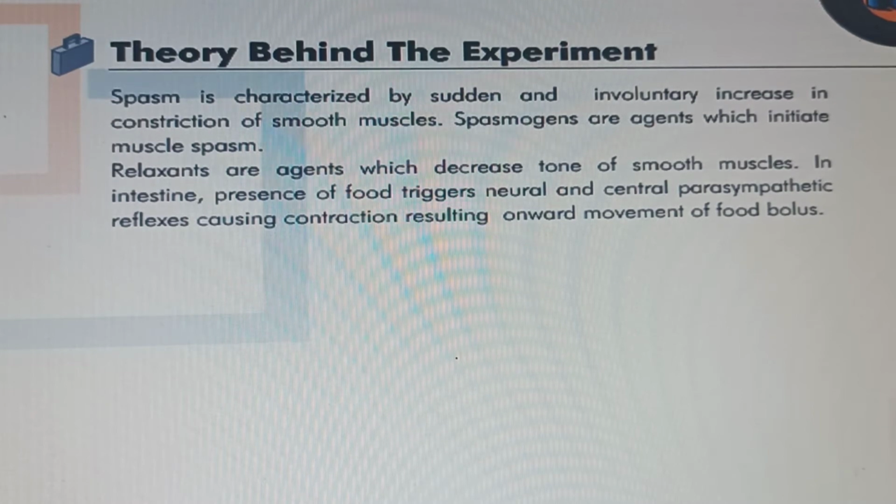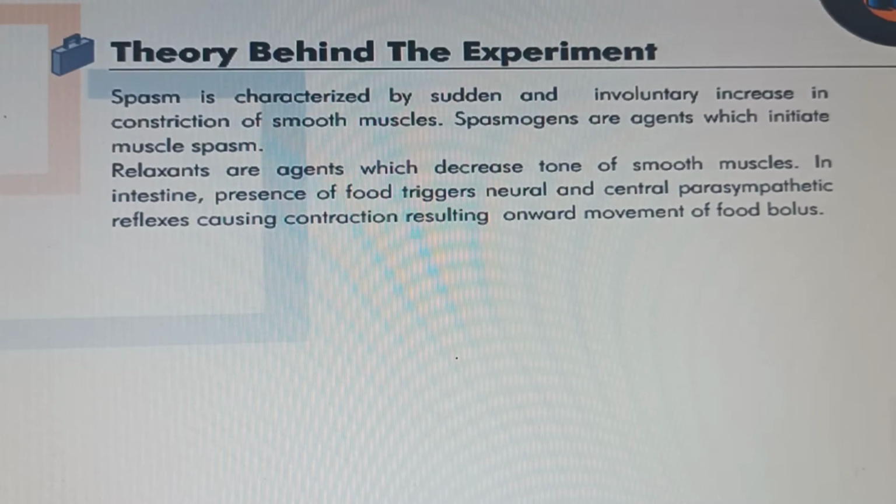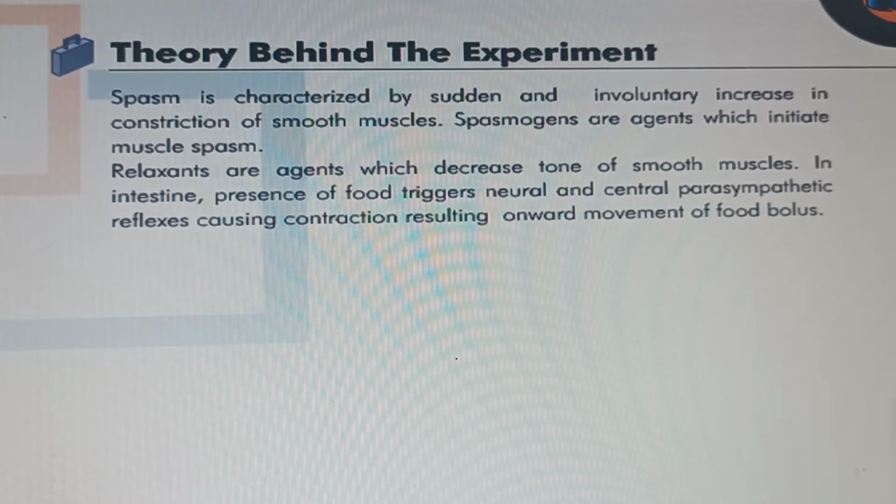The drugs which produce spasm are called spasmogens. They are also called spasmodics or spasmogenics. An example includes acetylcholine, barium chloride, etc. While the drugs which reduce the spasm of smooth muscles by producing relaxation of smooth muscles are called relaxants. They are also called antispasmodics, spasm relaxants and spasmolytics. Examples of relaxants include atropine and adrenaline.